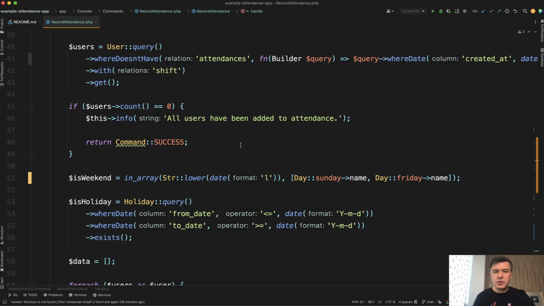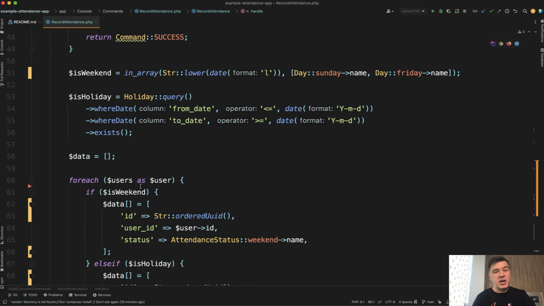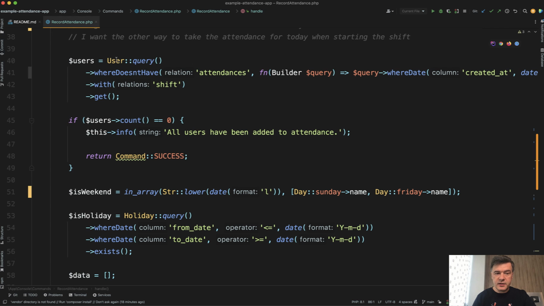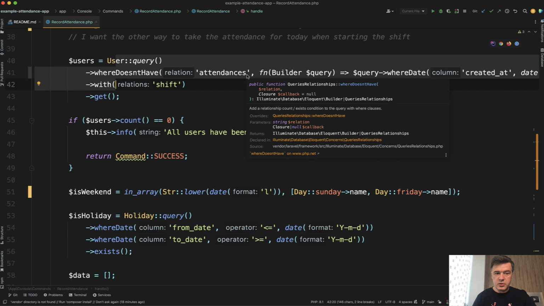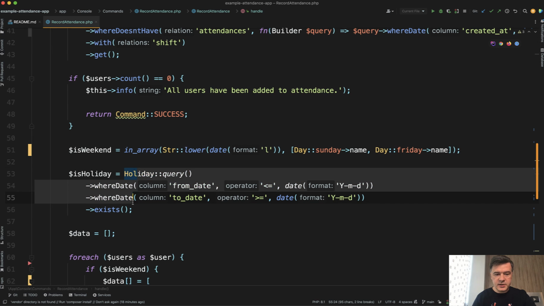In my opinion, I wouldn't refactor the architecture of this solution just to save 2 queries in the database. To me, it's totally okay to run this, especially if we optimize those 2 queries. So the main 2 queries to the database, if we for now skip the insert part, which actually happens pretty rarely, but to select the data we have 2 queries. This one, select the users which don't have attendances records, and then select the holiday. So let's focus on optimizing those 2.